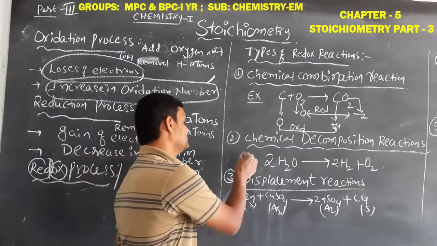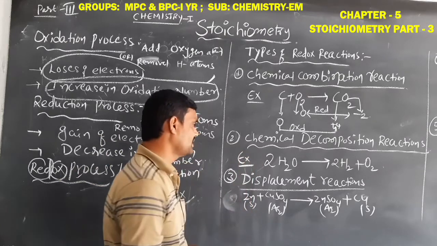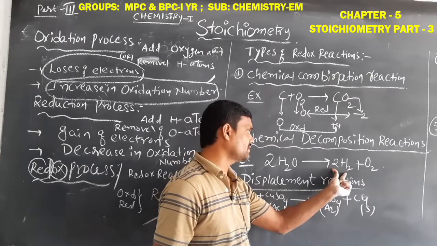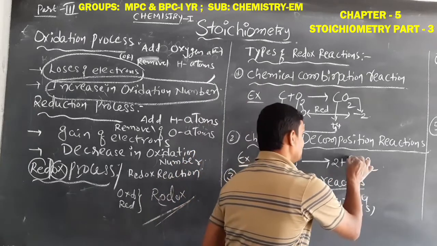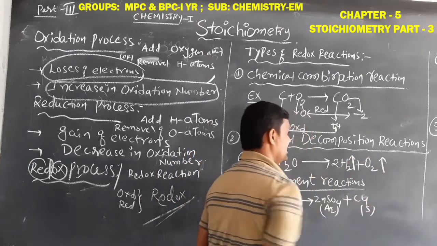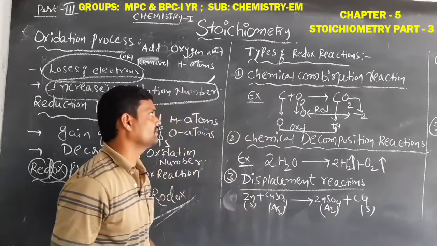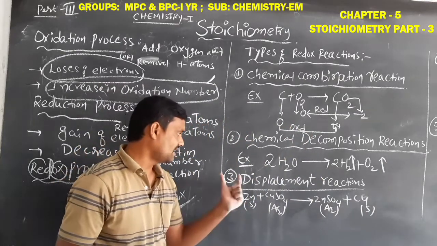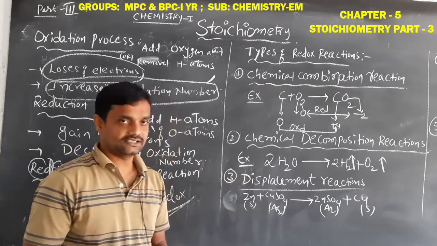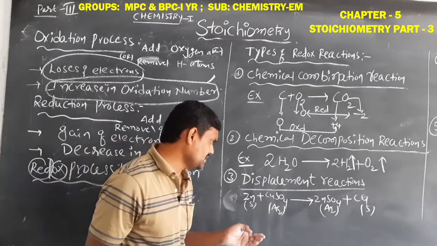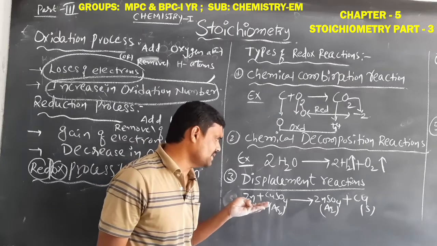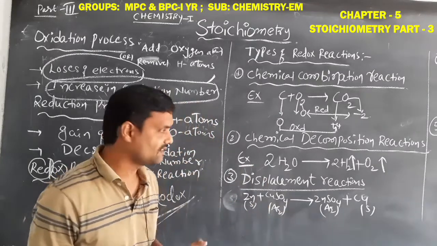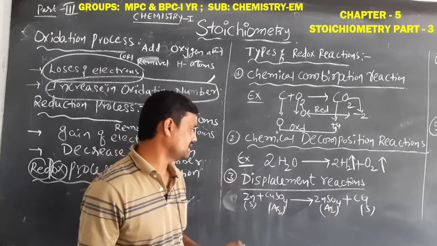An example for this chemical decomposition reaction: 2 moles of H2O decompose into 2 moles of hydrogen gas and 1 mole of oxygen gas. Here this reaction is also an example of a redox reaction. Another one is the chemical displacement reaction. Displacement means one atom is displaced by another atom. Simply that is called a chemical displacement reaction.